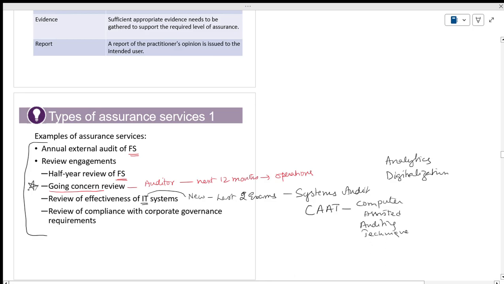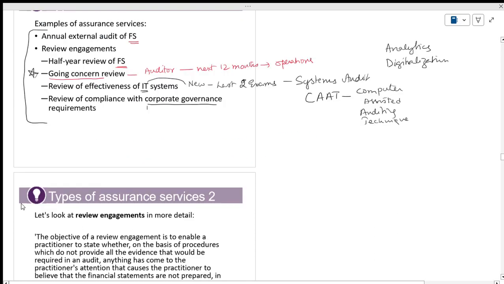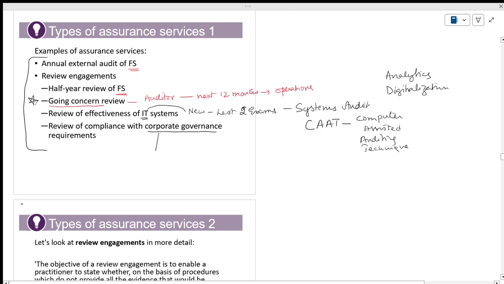Compliance with corporate governance. Corporate governance will be covered in lecture 4. I will tell you in brief: it relates to the board of directors, and it relates to the audit committee. Again, in corporate governance they will give you 5 marks. In every previous question paper, you will see it.